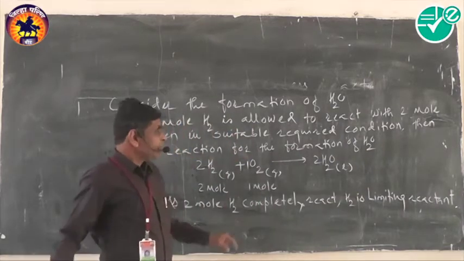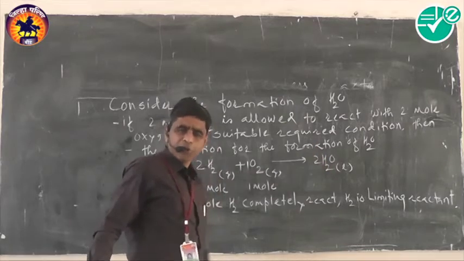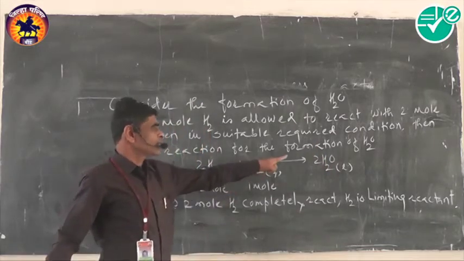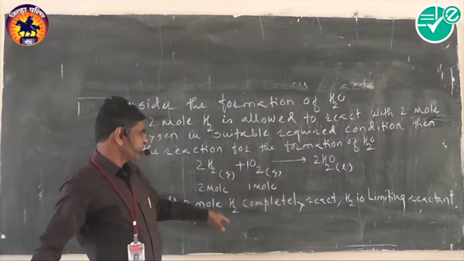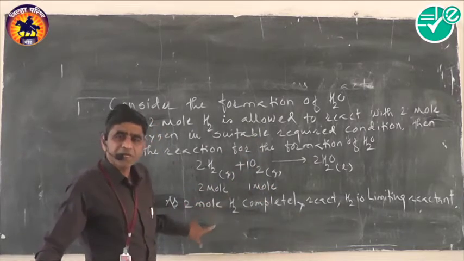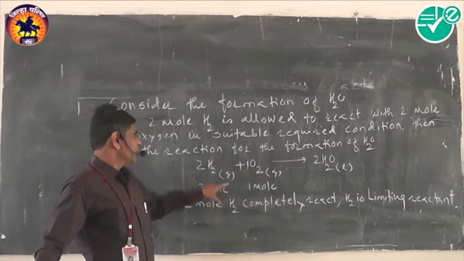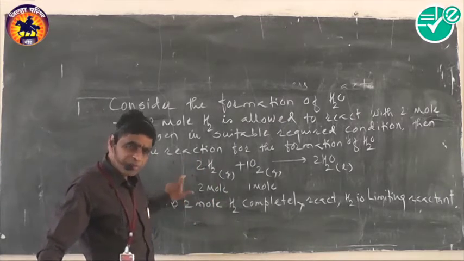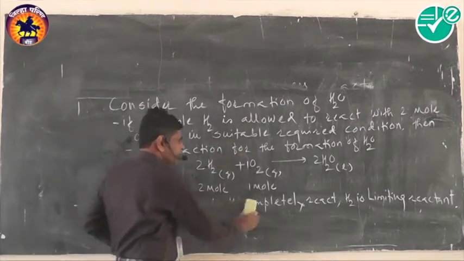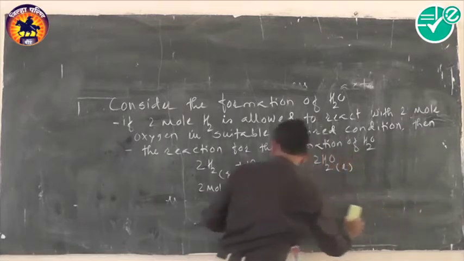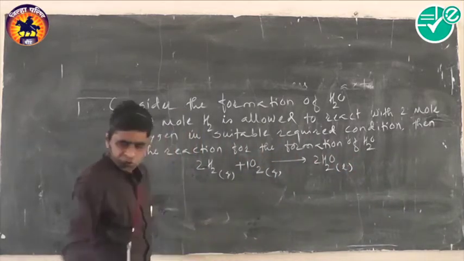Now if we have to calculate the amount of water formed during the reaction, how do we calculate the amount of product formed? The amount of product formed during the reaction depends only on the limiting reactant. Here hydrogen is the limiting reactant, and thus the amount of water formed depends upon the amount of hydrogen.